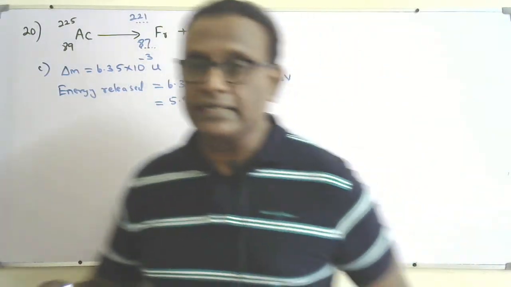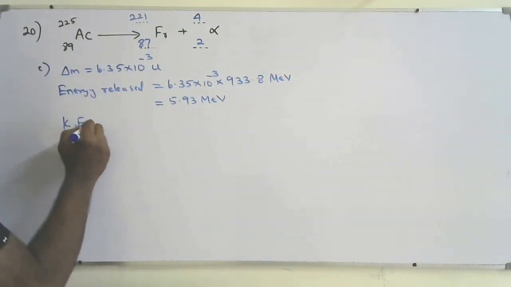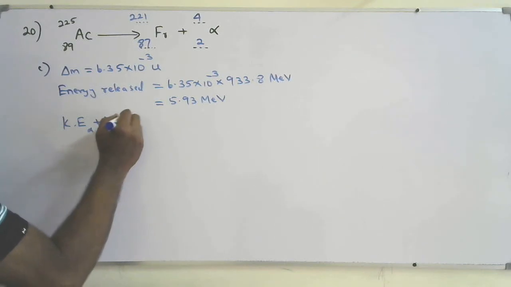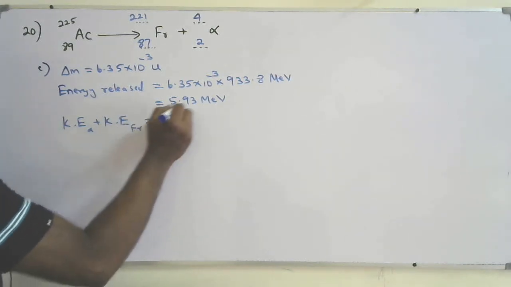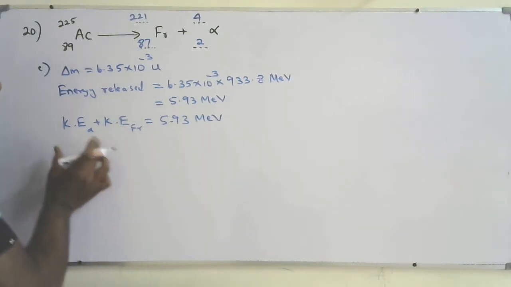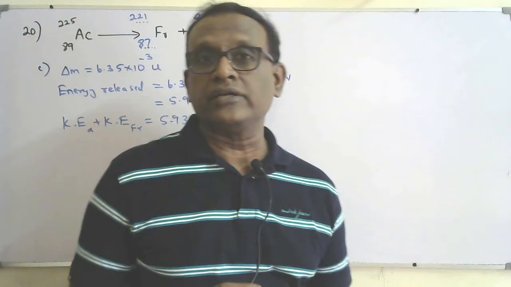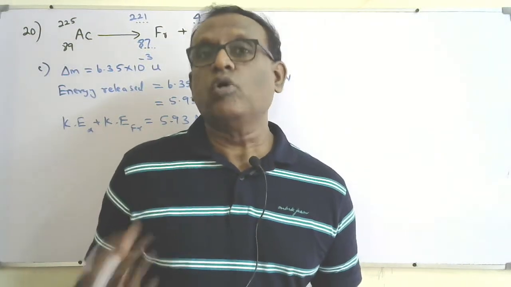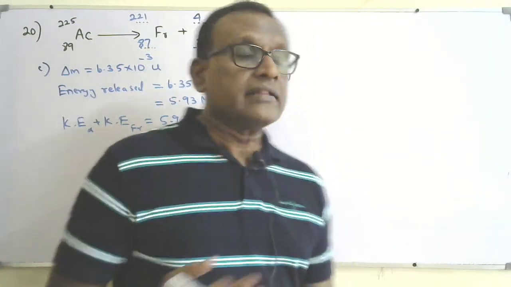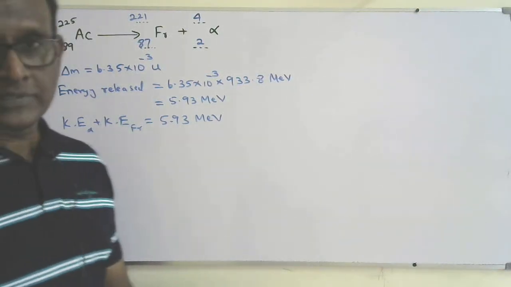So we know that kinetic energy of alpha plus kinetic energy of francium will be equal to 5.93 mega electron volt. So how much will alpha get, how much will francium get? That depends on their mass actually. You know, momentum is conserved, and I told you these two will have the same magnitude of momentum in opposite direction.